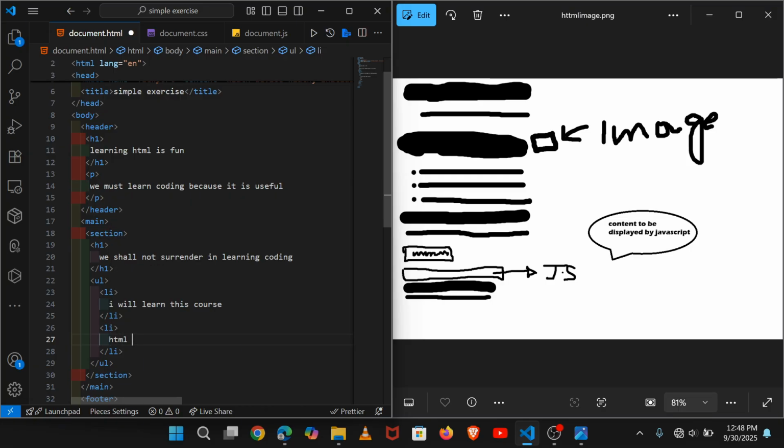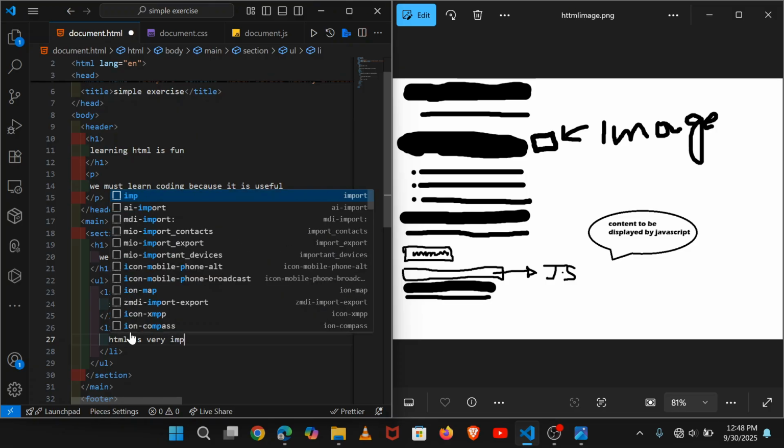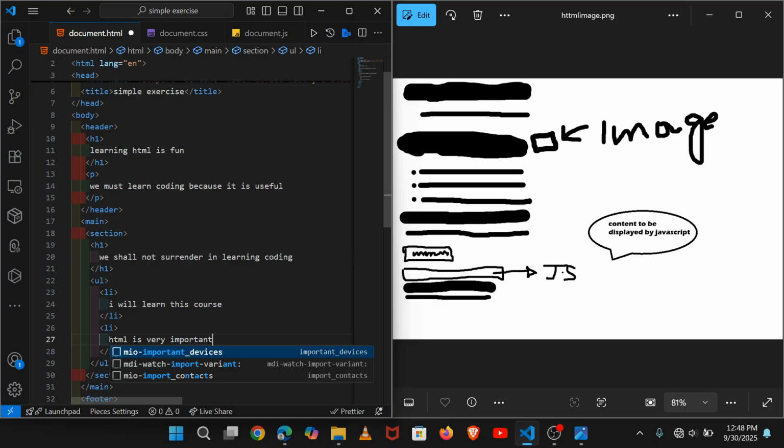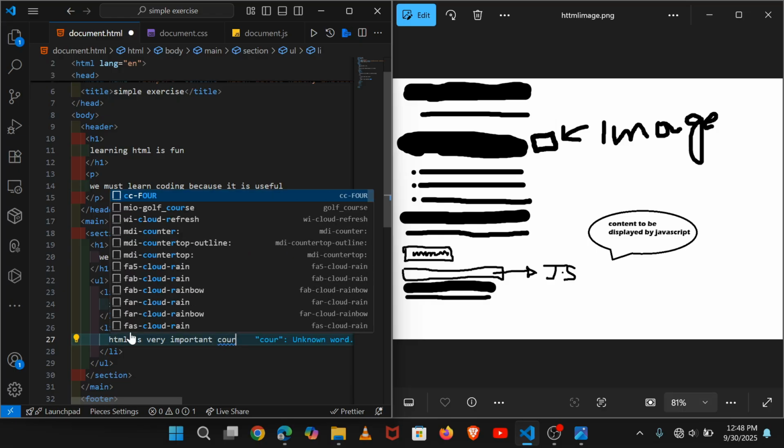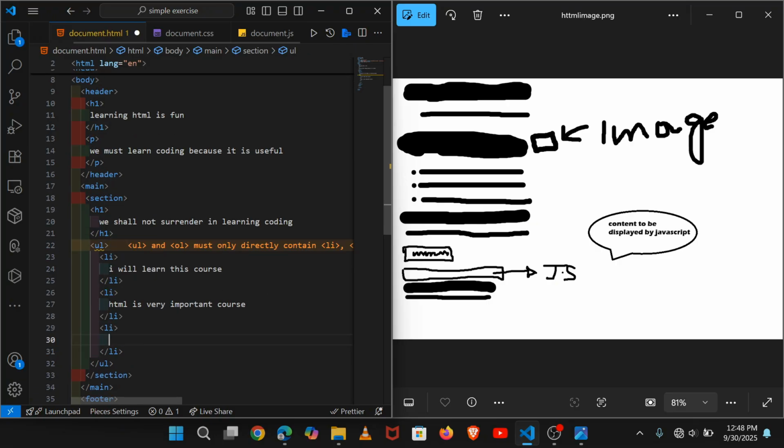HTML is a very important course, and then inside another, let's create another list item because we have 3 lines, you can see.